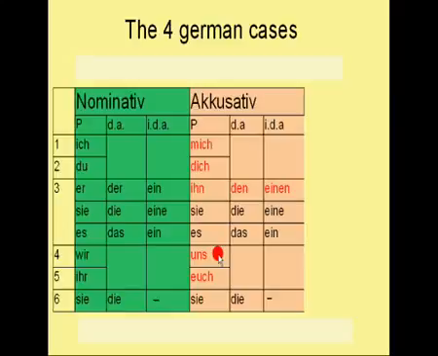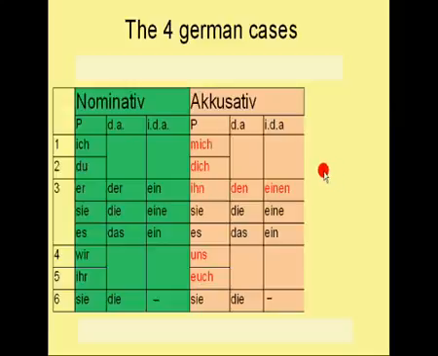Then for the first person plural, the accusative pronoun is uns instead of wir, which means us. For the second person plural, it is euch instead of ihr. And in the third person plural, it is the same like in the nominative case, it is sie.